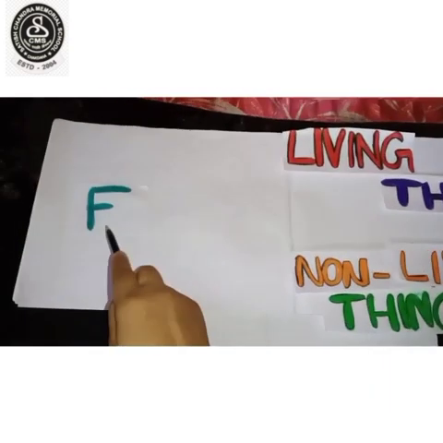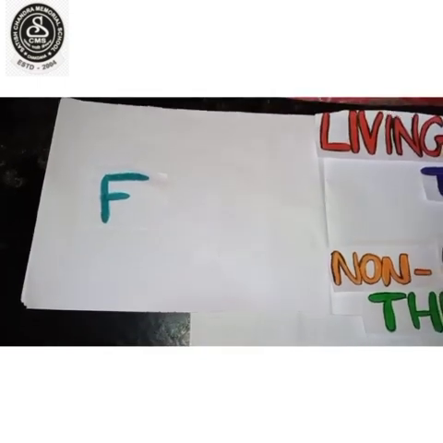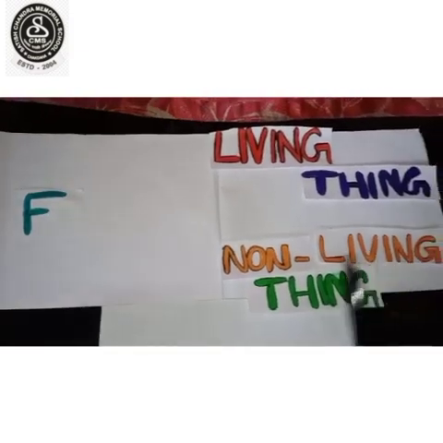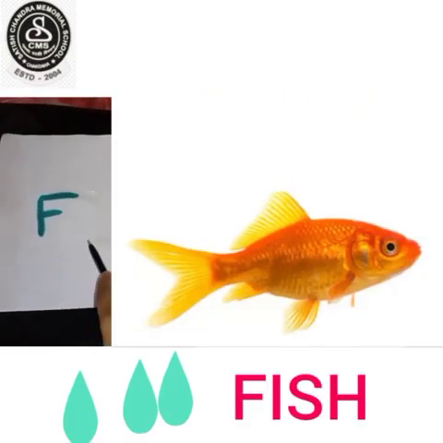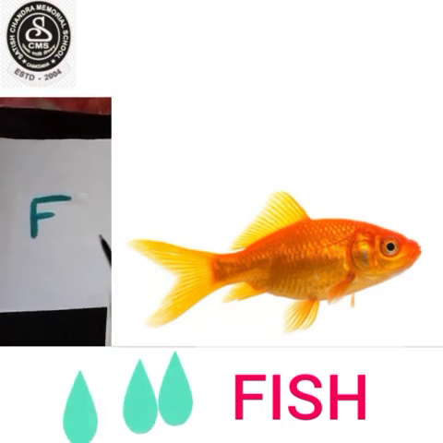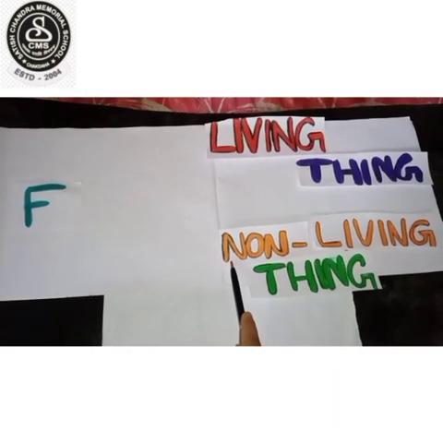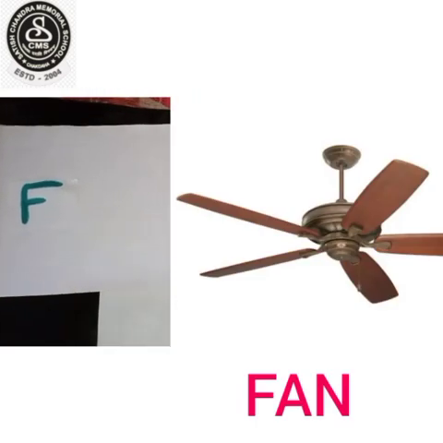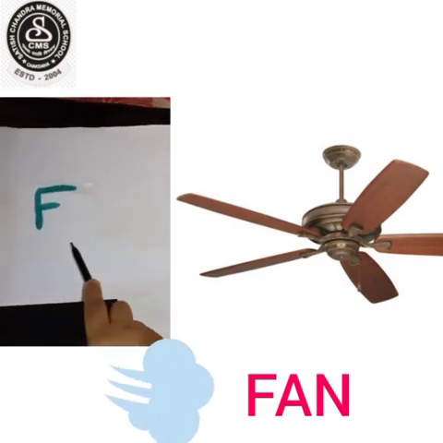Now comes F. One living thing starting with F is fish. F-I-S-H. Fish. Fish lives in water. It can breathe, it can swim. It is a living thing. One non-living thing starting with F is fan, and it gives us air.